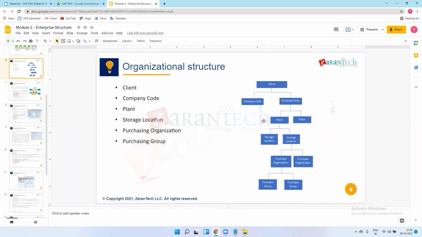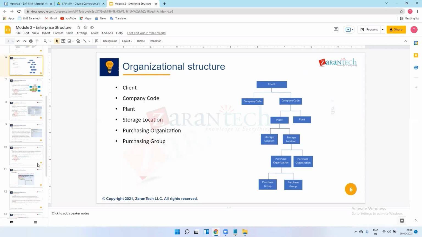This is one part of EWM, that is warehouse management. There is a separate module for it, so we will focus on the storage location only. We will create storage locations in plants and keep our material in them. As part of EWM, we would manage all materials at storage location level, but that is a huge concept, so we will not go into it. As an MM functional consultant, we are limited to the storage location within a plant.